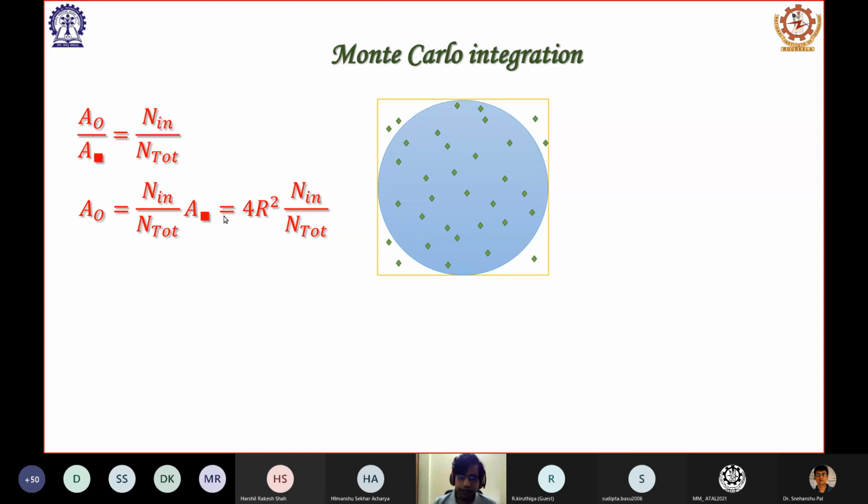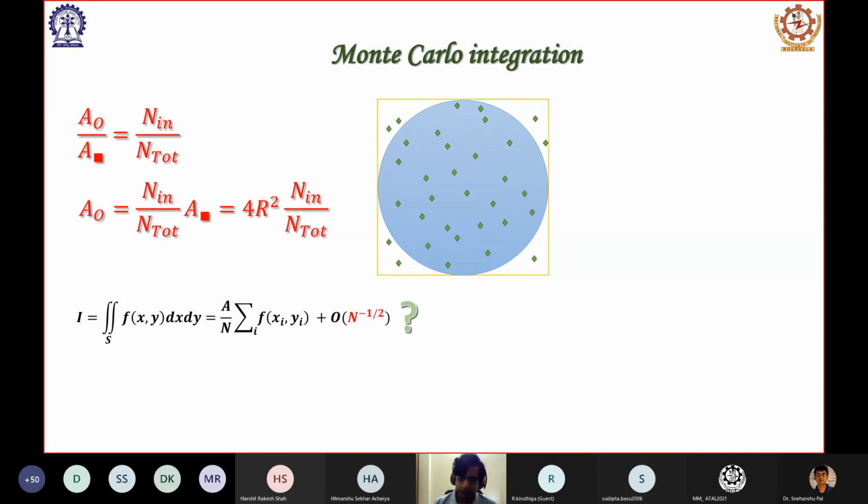Area of the square, that we know, is 4r square, multiplied by the total number of points inside the circle divided by the total number of points that we are generating. So just by counting how many points are inside the circle, we can calculate its area. That is one way of solving the Monte Carlo integration problem.